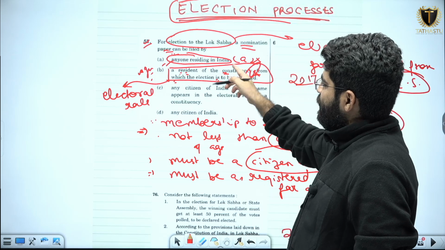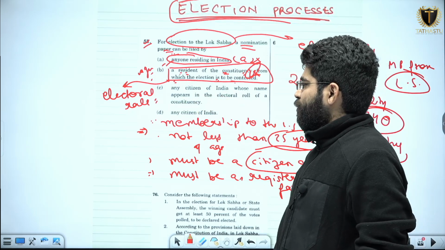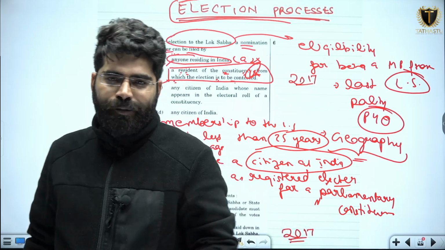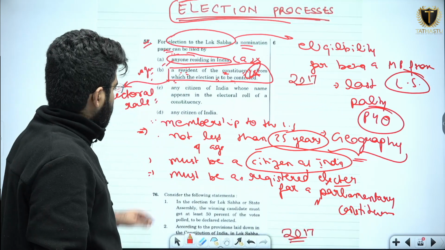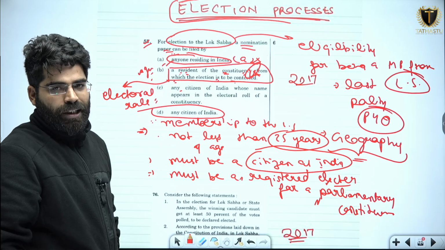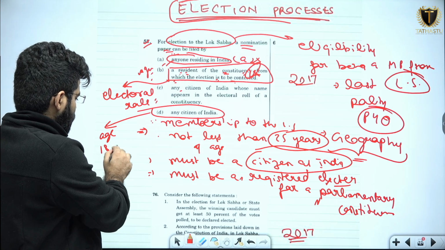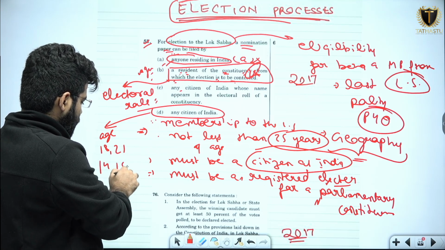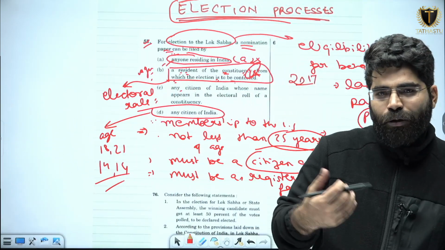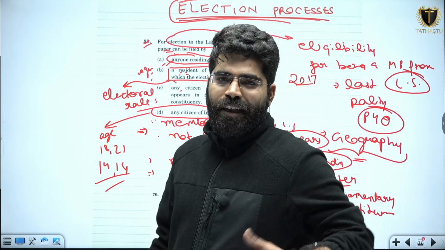And I can say he or she is a citizen of India, or his or her name is appearing in the electoral roll of the constituency. There is no guarantee that any of the three conditions is satisfied. Now, let us see the fourth statement. Any citizen of India. Again I found a contradiction. Any citizen of India means any age, either 18, 21, 15, 14, whatever be the age. Does that mean a 14-year-old adolescent child can fight for the Lok Sabha elections? But any citizen of India gives this very definition.